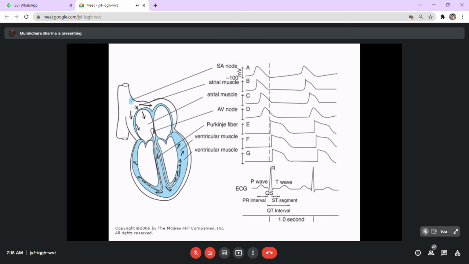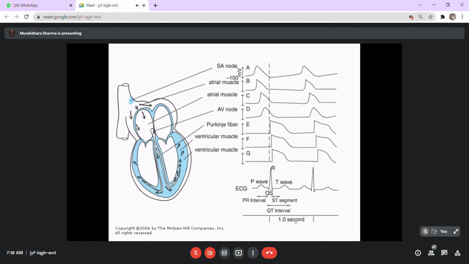Or the time taken for the action potentials to reach, or depolarization of the whole ventricular muscle, the ventricular activation time, VAT, is the time taken for the QRS complex. That QRS complex represents the time taken for that. Then the ST segment runs from the S point, the end of the depolarization of the ventricles, to the complete repolarization of the ventricles. That forms the ST segment.